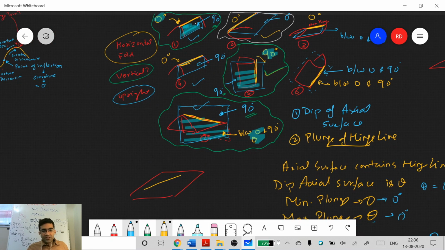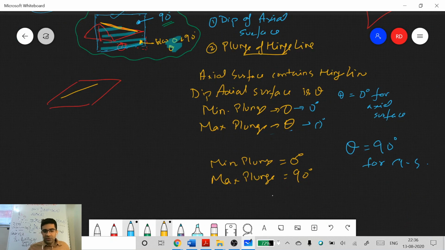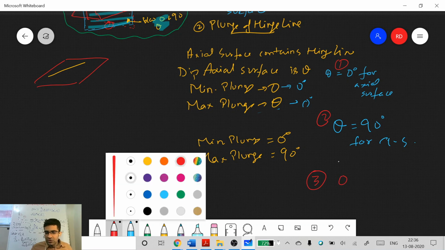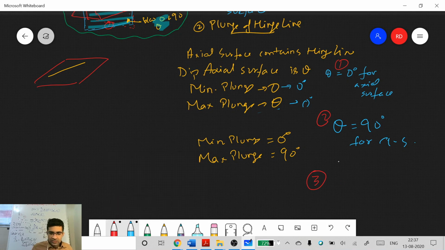So you see axial surface, all these green clouds. So you see 90 degrees, 0 degrees, 90 degrees, and some theta value. So this is the only thing that we will keep tracking. And for the third case, you have to just consider these three cases. Always start with the axial surface. So in the first case theta is 0 degrees, in the second case theta is 90 degrees, and just consider the third case. In the third case, 0 degrees is less than theta is less than 90 degrees. So theta is somewhere between 0 and 90 degrees. So what is the minimum plunge in this case?